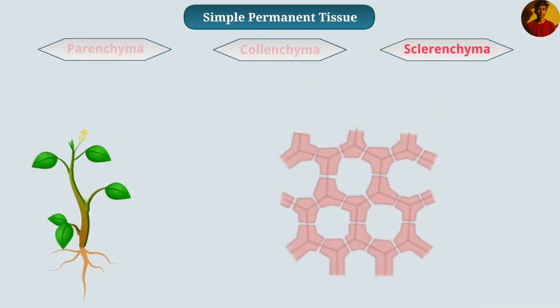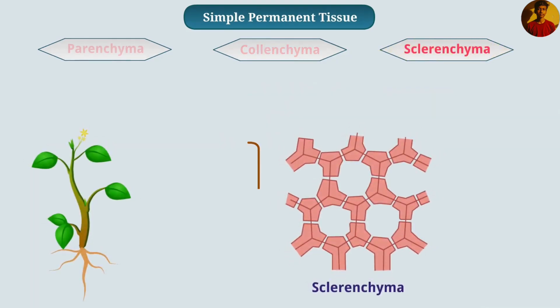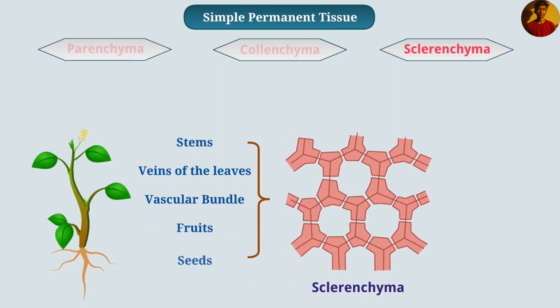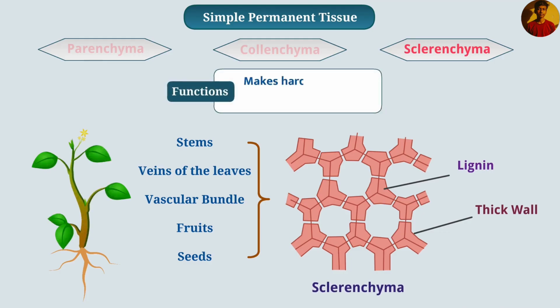Sclerenchyma. In plants, sclerenchyma tissue is present in the stem, veins of the leaves, near the vascular bundle, and in the hard covering of fruits and seeds. Its cells are dead, long and thin, and in their walls, lignin is present. Lignin is a chemical compound that attaches cells to each other. Due to lignin, the walls of cells are very thick and there is no internal space between the cells. Therefore, sclerenchyma makes the plant hard and strong, and sclerenchyma protects the plant.